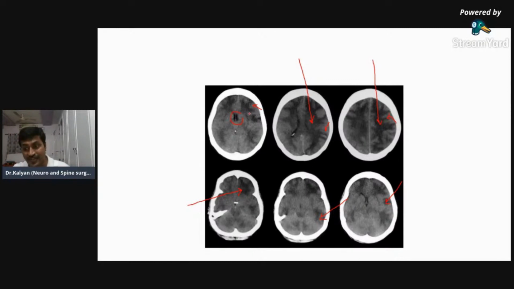Now we have to differentiate whether it's an infarct or an edema. Edema characteristically has these finger-like projections which I'm showing you. These finger-like projections are characteristic of cerebral edema. Even here also you can see. So this is widespread cerebral edema. I don't know the cause. In these cuts, we can't identify the cause.